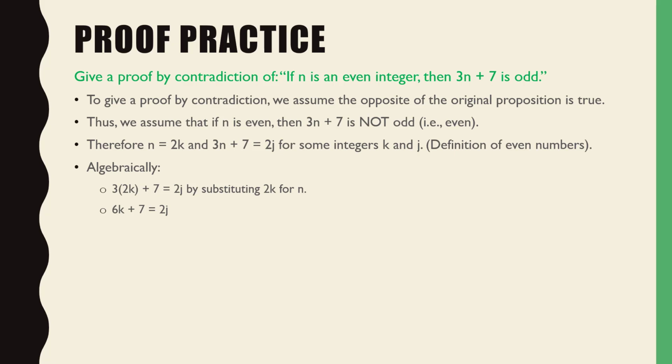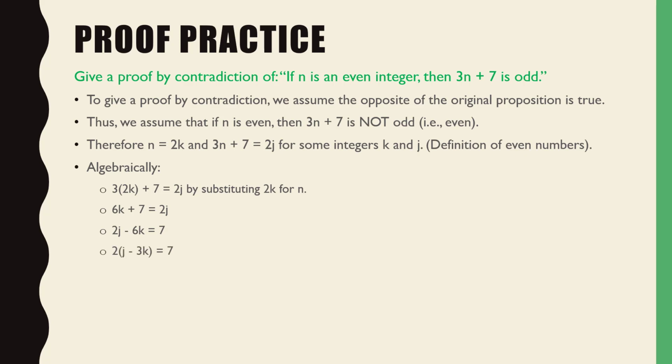Would everybody agree with my algebra there? 6k plus 7 is 2j. Again, we're making a leap here that Q is true. We don't know it to be true, but we're just going to walk through it and see what happens here, right? Okay. So mathematically, we still okay? I just subtracted 6k from both sides. And then I just flipped what's on the left and what's on the right. Everybody see that? Okay.